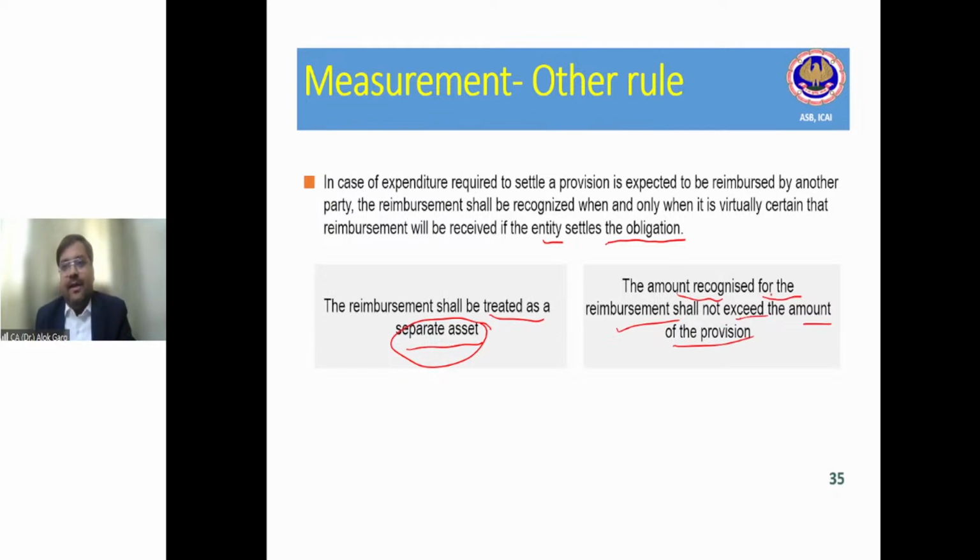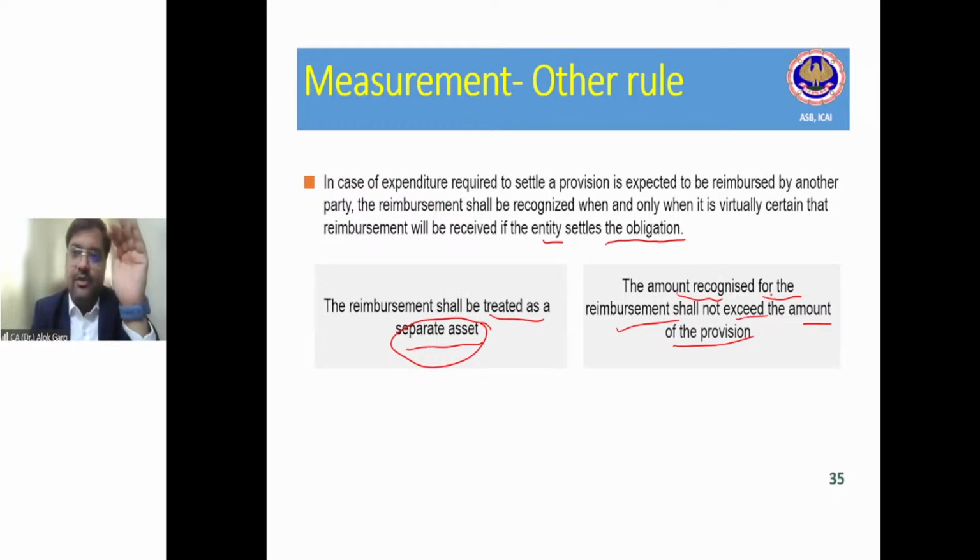So why are you getting the reimbursement? Because you have to incur some cost. You cannot say that 1 crore is my expected provision and 1 crore 10 lakh rupees is my expected reimbursement asset. The reimbursement asset should not be more than the amount of provision. Sir, what happens if tomorrow I am estimating 1 crore rupees, but tomorrow I get a repair cost of 1 crore 20 lakh rupees? In that case, if 90% is the agreement, I'll get 1 crore 8 lakh rupees. So we will do it in the next year. We will do it tomorrow, not today, right? In that case, you will have visibility that it's not 100, it's 120. And in that case, it's not 90, it's 108.